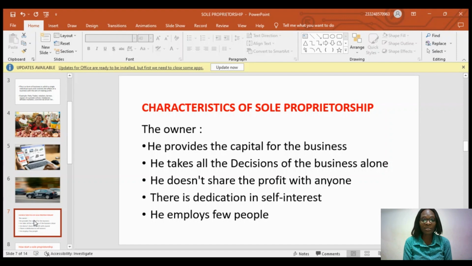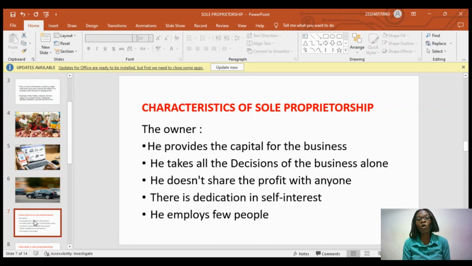Okay, so the next characteristic is that he takes all the decisions of the business alone. Whatever the business needs, he's the one who takes the decision about everything the business needs. Aside from that, he doesn't share the profit with anyone because he's the one who provides capital alone. No one helps him in doing all the suffering or setting up everything, unless he decides to hire anyone. At the end, the profit belongs to him, so he enjoys the profit alone. He doesn't share it with anyone.